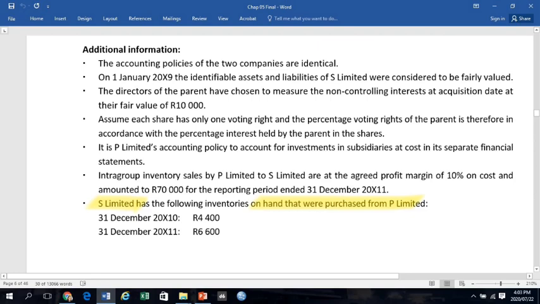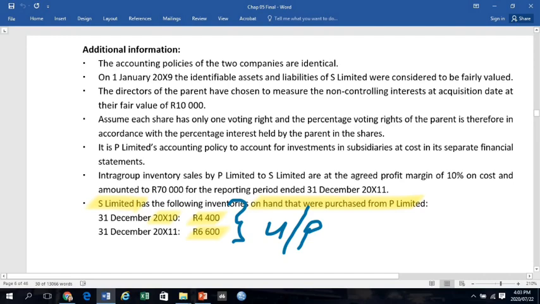On 31 December 20X10, that was the end of the prior year, the 4,400 represents the inventories on hand at the end of the previous year. That represents the inventories on hand at the beginning of the current year.